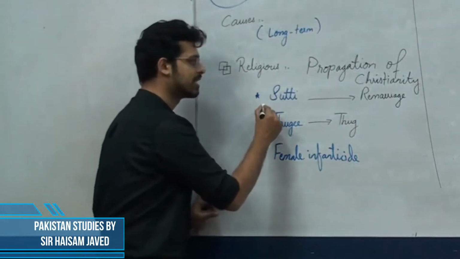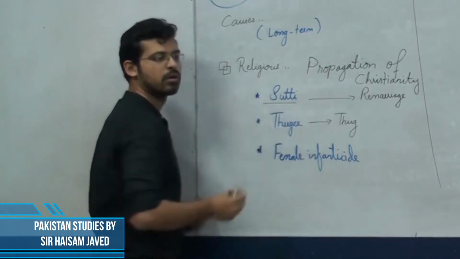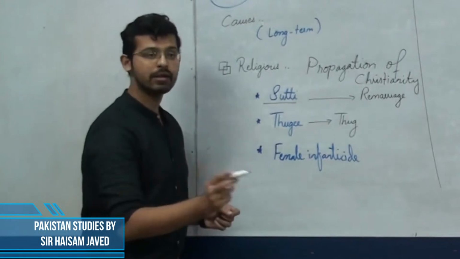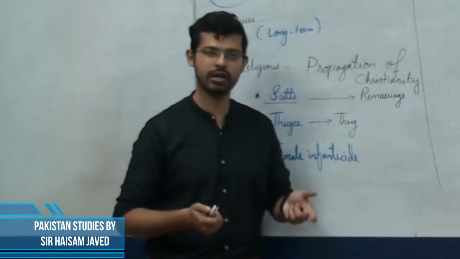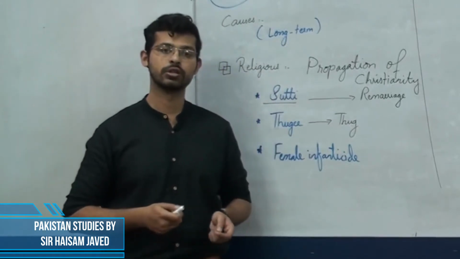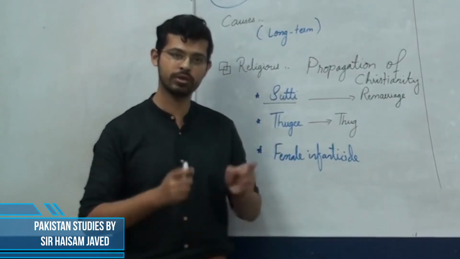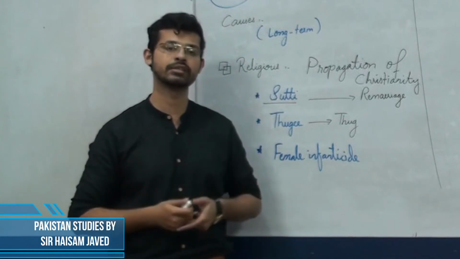The first one was Sati. The British EIC banned Sati. What is Sati? Sati was a Hindu tradition in which the widows were burnt alive on the pyre with their dead husbands.